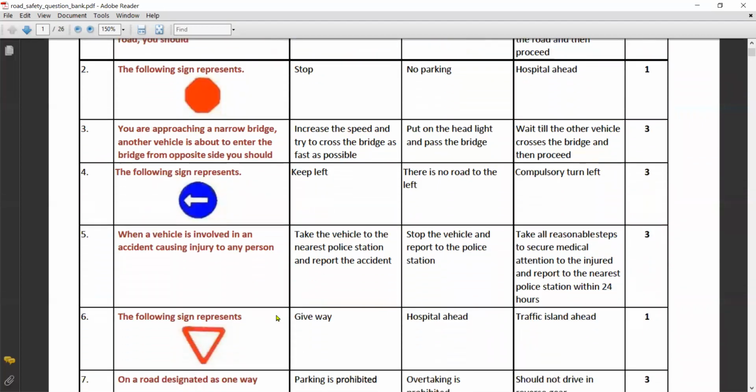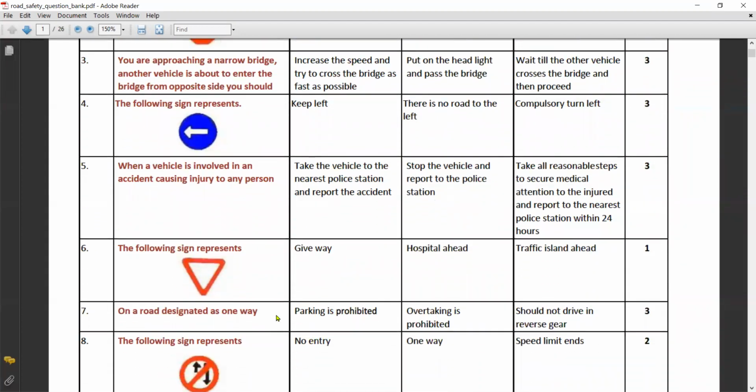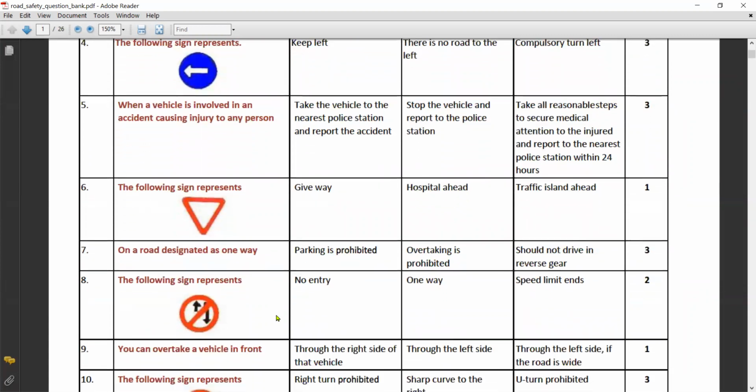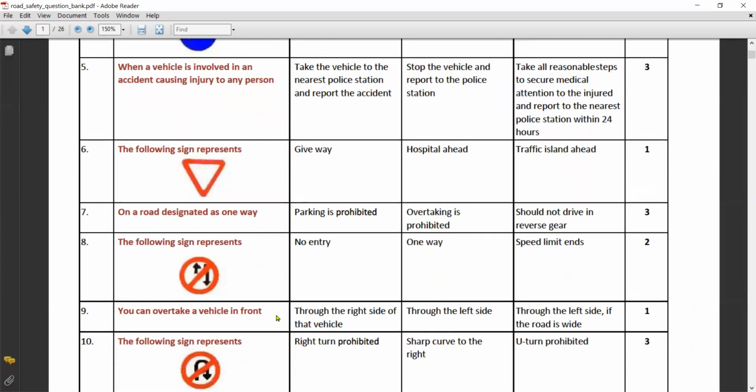When a vehicle is involved in any accident causing injury to any person, then take all the reasonable steps to secure medical attention to the injured and report to the nearest police station within 24 hours. This sign represents give way. On a road designated as one way, you should not drive in reverse gear. The following sign represents one way.